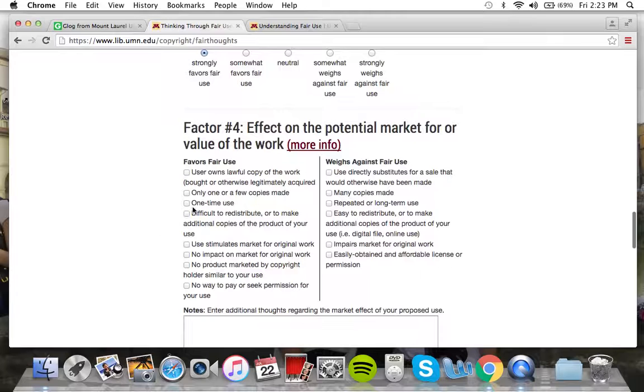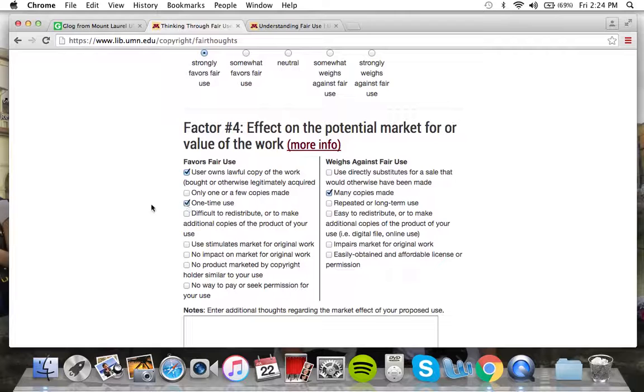And then my last factor down here is the effect on the potential market for value of the work. The first one, which is pretty important, is that you own a lawful copy of it. So since I do own the movie, I bought it. I did not find it online or anything like that. I will be able to check that. Since it's a movie, definitely not only one or few copies made. So I guess I could put many copies made over here.